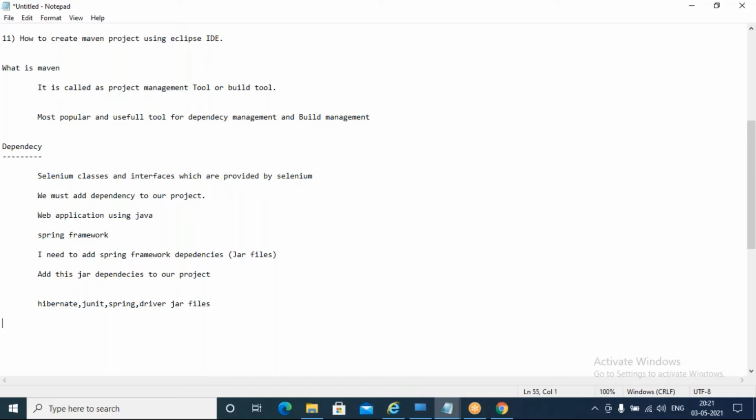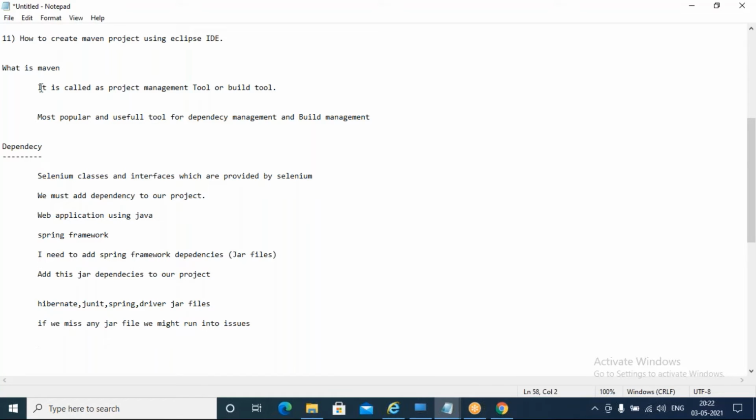All these jar files I need to search one by one, download and add to my project. If we miss any jar file, we might run into issues. Our project may not compile.